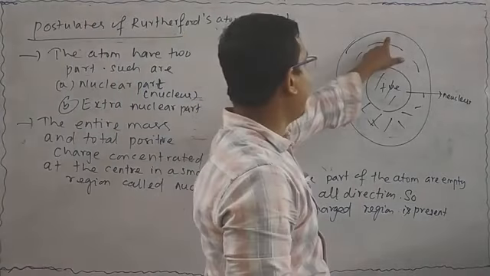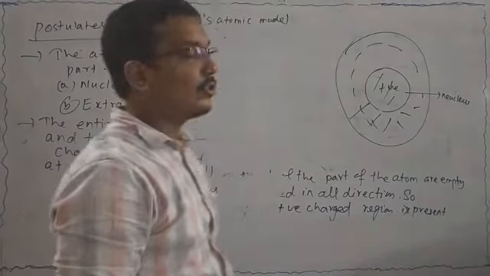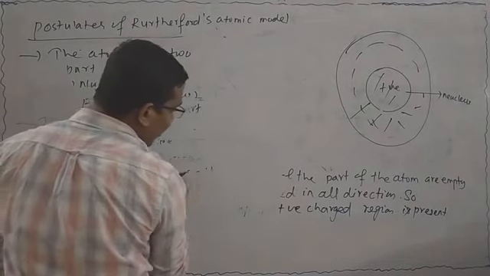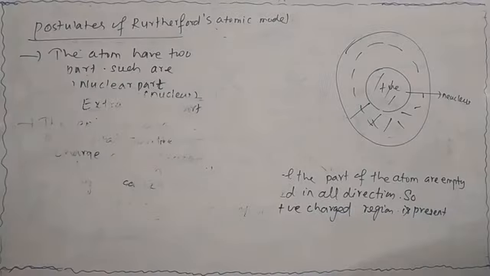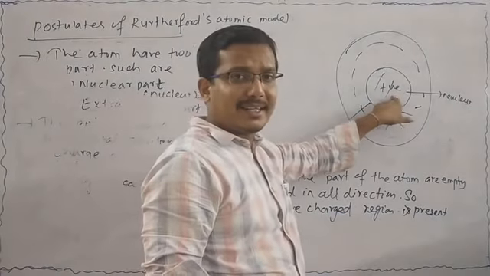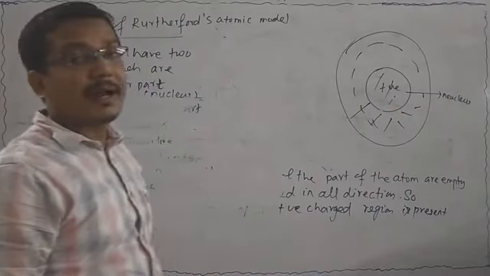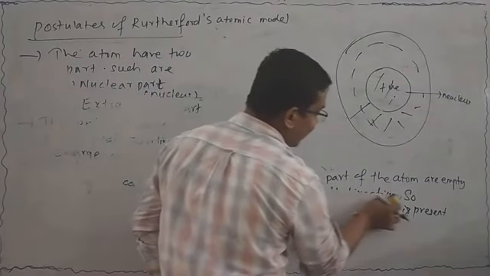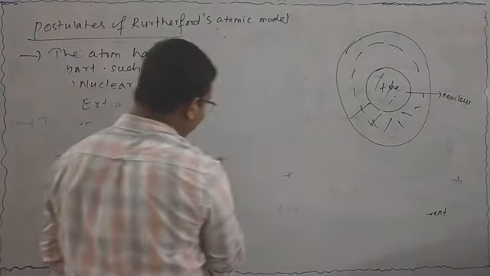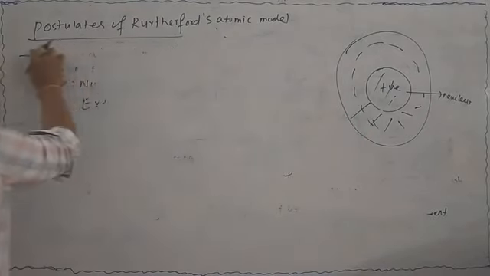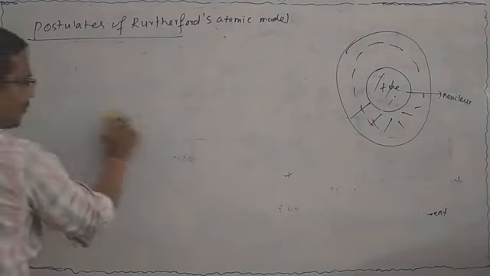This is your nuclear part and the remaining empty part is said to be the extra nuclear part. In the extra nuclear part, tell me, here protons are present, that is your positive charge. Then in the extra nuclear part, what particles are present? That is your electron.